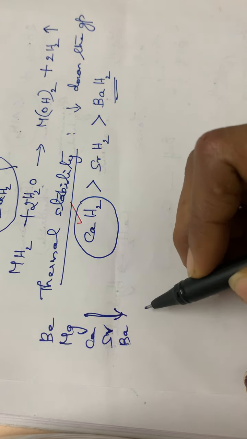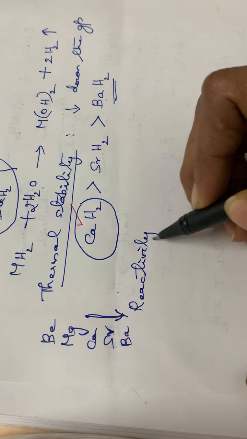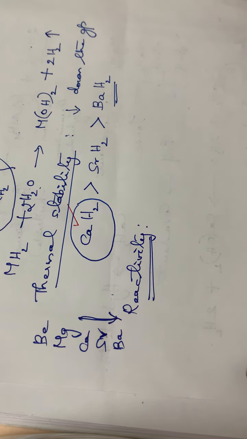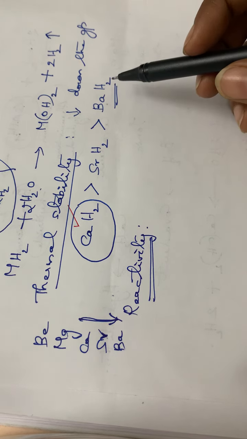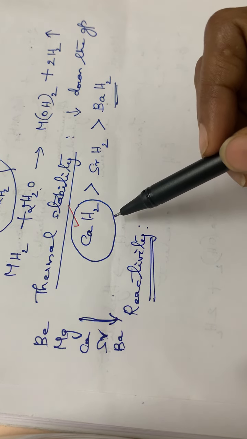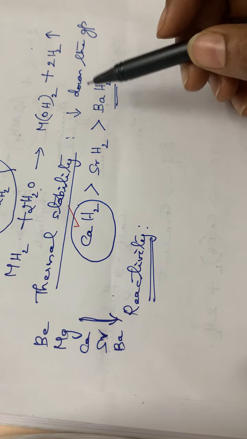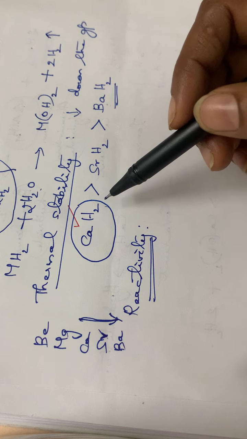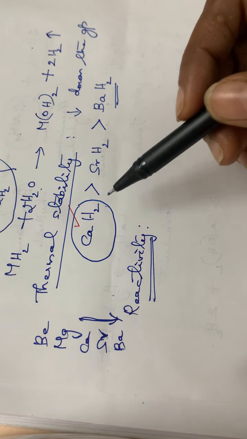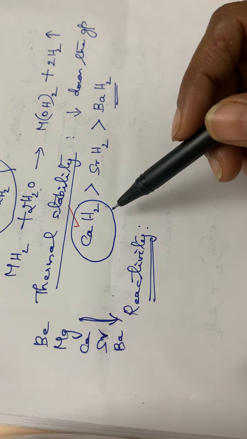Then coming to the reactivity of these hydrides. Reactivity will be just the opposite, right? Thermal stability means what happens during the application of heat: the compound which is least dissociated will be calcium hydride. So the reactivity will be in the reverse order.